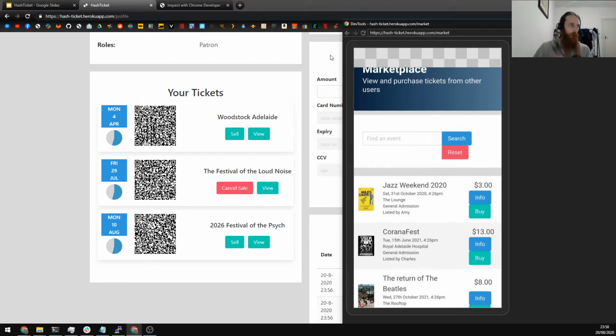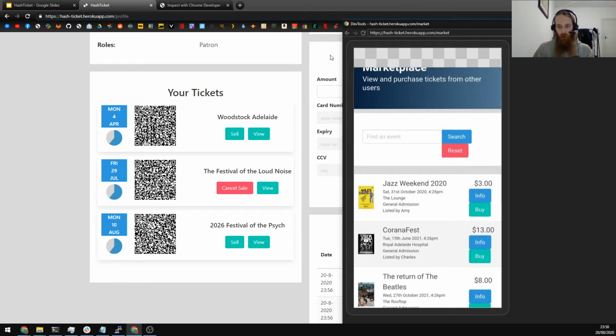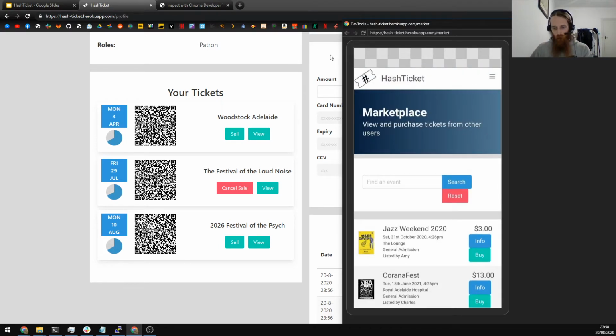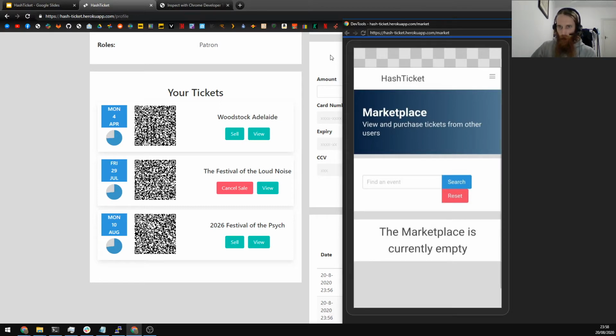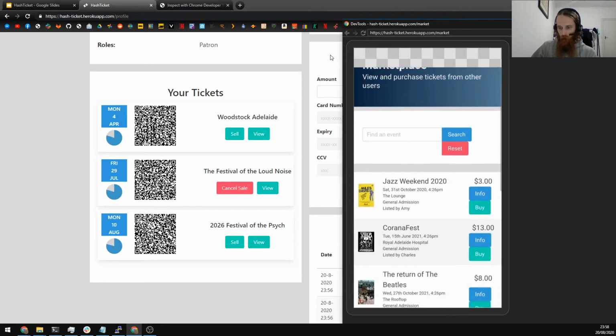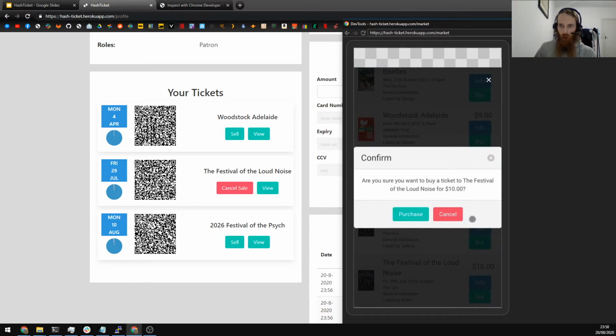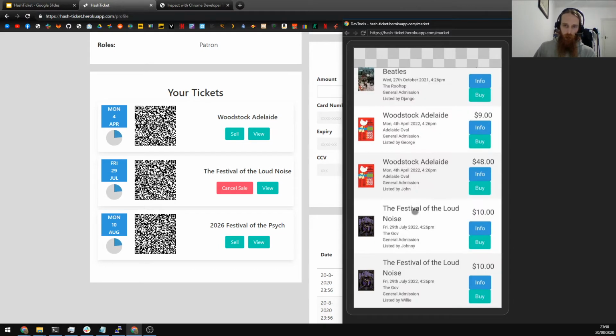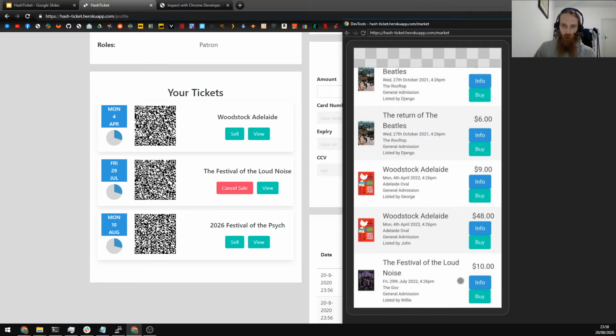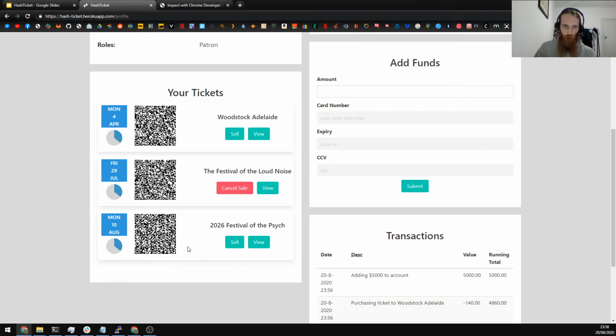Okay, so I've got this also running on my phone here. So if we go to the marketplace, we'll just refresh that one. So we can see this ticket here, this is the one that we've just listed. So if we buy this one, we'll buy that. Cool, so that's gone through, so it's now no longer in the marketplace. And if we refresh this one here,